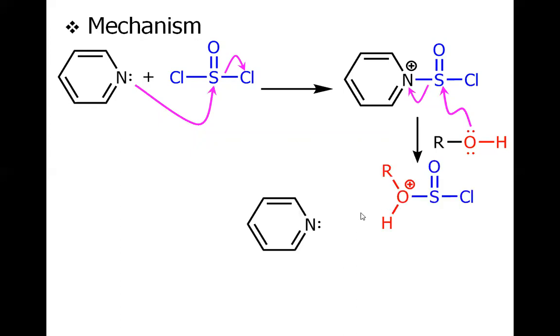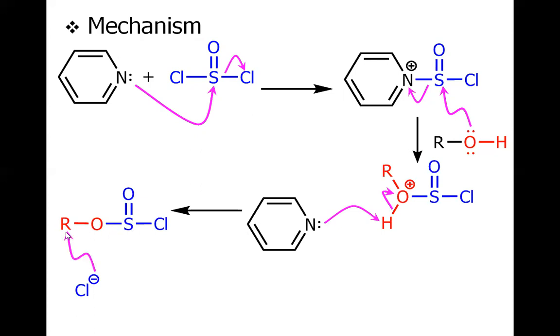molecule. And then this recently released pyridine will deprotonate this compound and we have this intermediate, and then the chloride will attack the alkyl group and we have the formation of sulfur dioxide gas and the chloride, which will obviously become HCl later on.